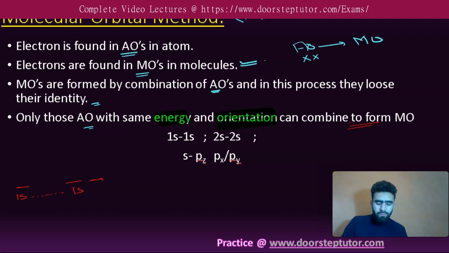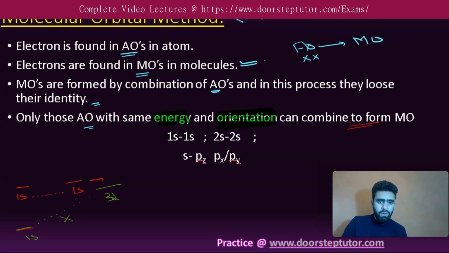But if we have a 1s orbital and, suppose, a 3d orbital, since they don't have similar energy, they will not combine to form molecular orbitals. So only those atomic orbitals having similar energy can combine to form molecular orbitals.